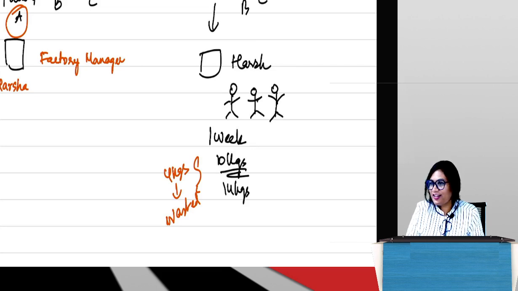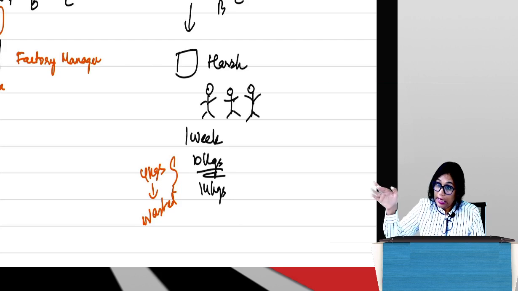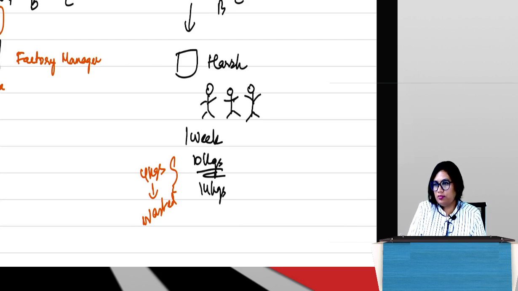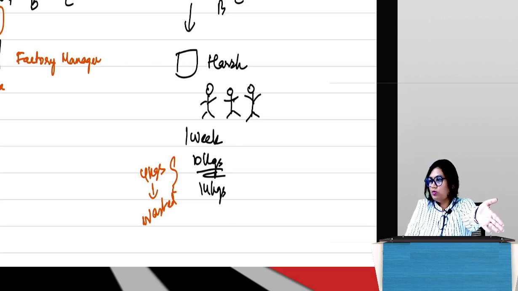Harsh, Harsha, Harshad, I don't know. Harsh. H. Who will control it? He will control it. Why? Because that is why he is appointed as the factory supervisor. So this wastage, this cost associated with this wastage, right, is controllable in the hands of Harsh. But it is uncontrollable in the hands of Oju, the CEO. That's not her job. She can't sit and do that. Then who will do her work then?